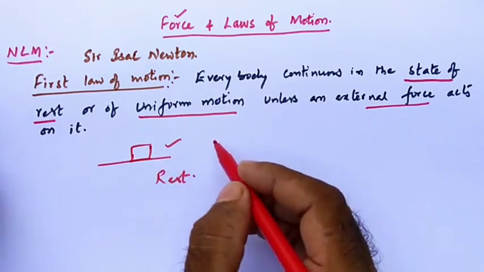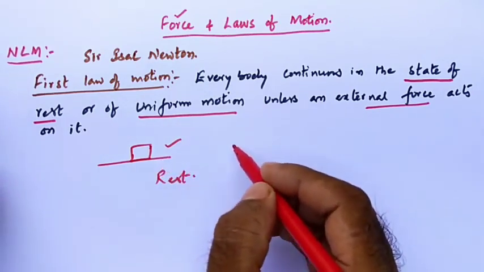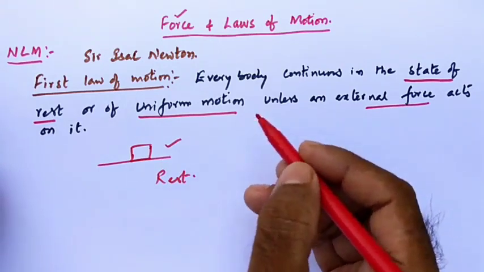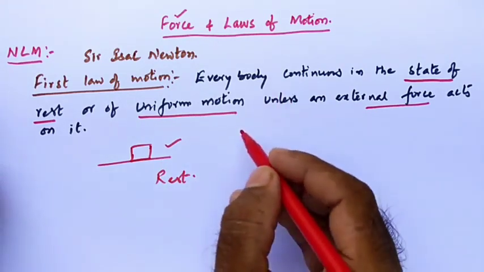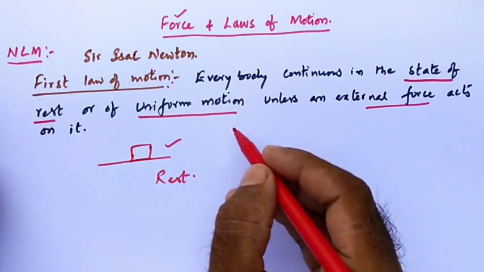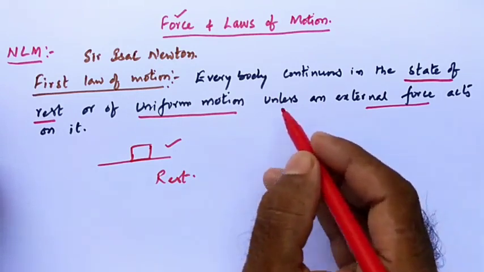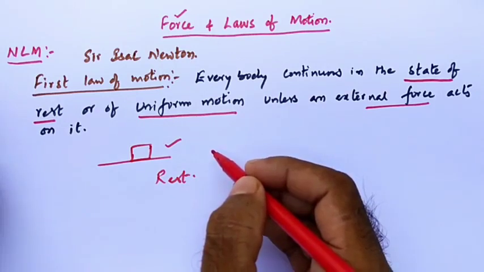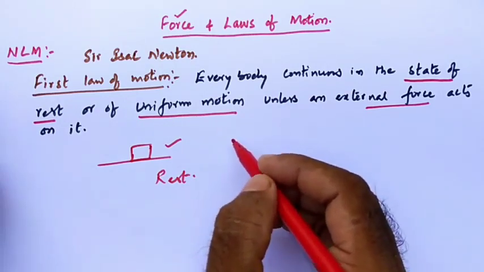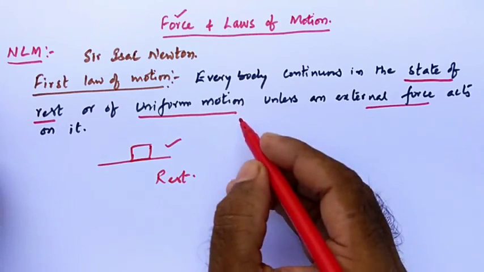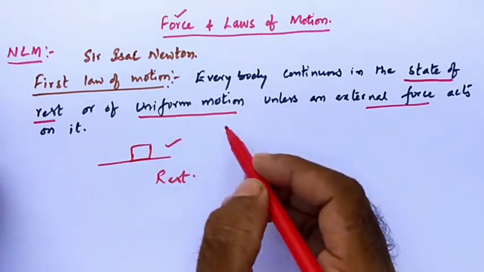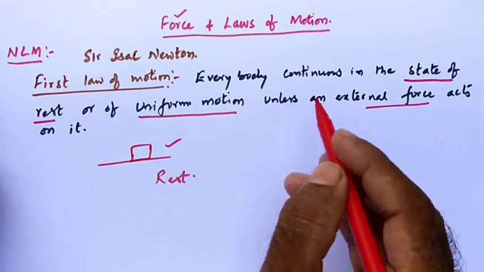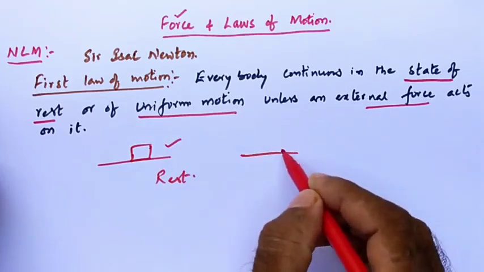Let us see a chair. A chair is at rest. Until and unless, it will be in the state of rest. Yes or no? When you apply force on the chair, its state changes. Understood? Now the chair is in the state of rest. It will be in the state of rest only until you apply force on it. Yes or no?